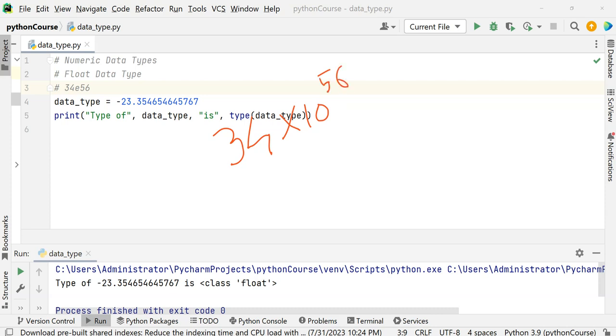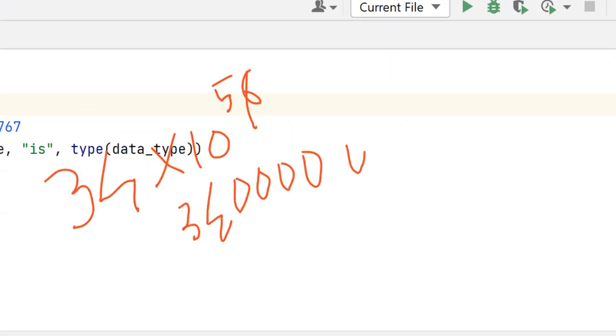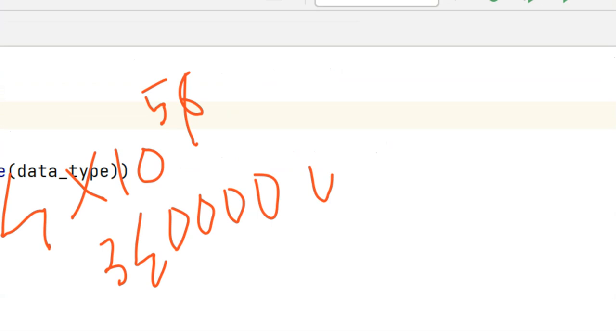So instead of 56, let's try 5. What should it print if it is raised to 5? It should just print 34, and then 5 zeros. It should print the number, correct?